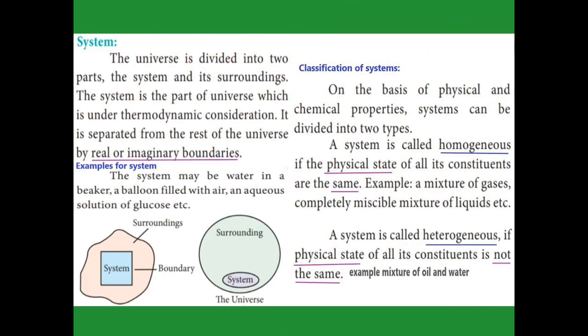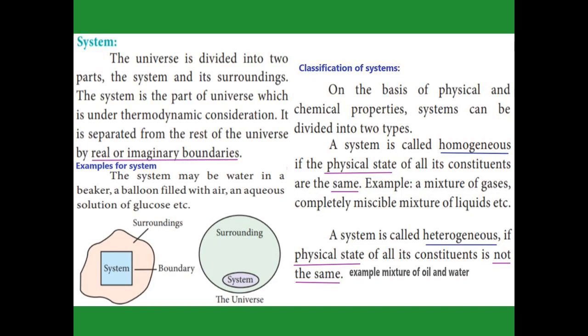System. What does system mean? It is a part of the universe. What is the universe? The universe means all the things around us, and me and you, all those things together are called the universe. A system is a part of the universe. For example, if I am the system, the rest of the things are called surroundings, and the surroundings and I are separated by some boundary. That boundary may be real or imaginary.